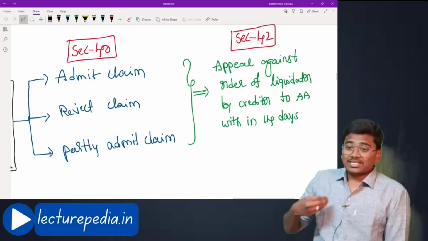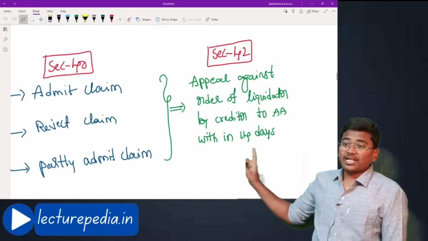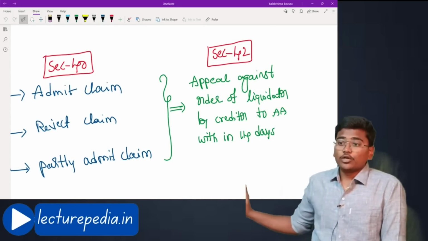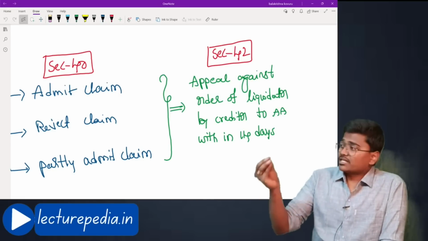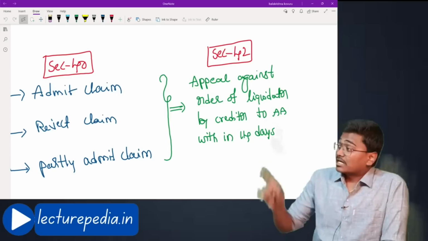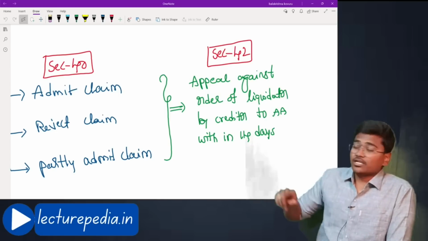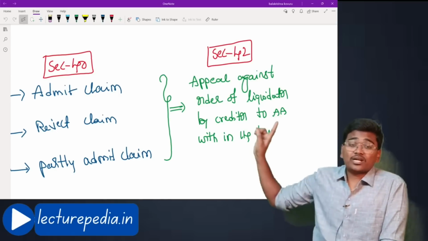Now, against the order of the liquidator, an appeal against the order of the liquidator by the creditor to the adjudicating authority can be filed within 14 days. Now, the liquidator has rejected a particular creditor's claim. Now, the creditor can file an appeal against this decision of the liquidator with the adjudicating authority within 14 days. That is covered under section number 42.